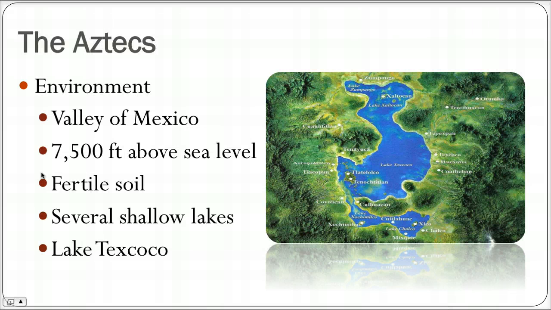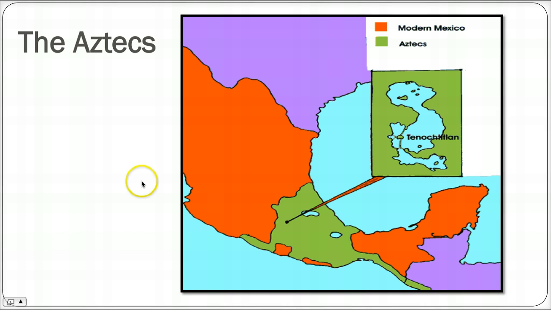All right, so we're going to start with the environment of the Aztecs. I want to point out, again, this is Mesoamerica. Mesoamerica is southern Mexico, part of Guatemala, and the Yucatan Peninsula, which is right here. Right in the middle is the area where modern-day Mexico City is, and there are 5 lakes that we're going to briefly look at. Within these 5 lakes we're going to find the heart of the Aztec Empire. What you see here in green will eventually encompass the Aztec Empire. And they were an empire. They were conquerors who took over other lands under the rule of one person. So they truly do fit that definition of empire.